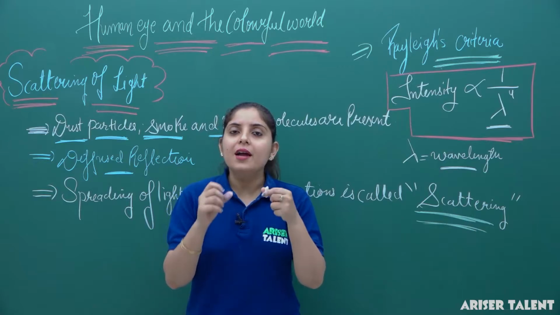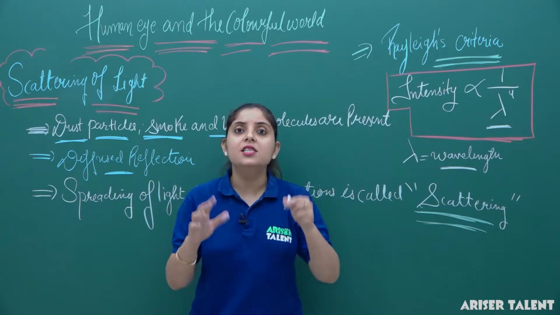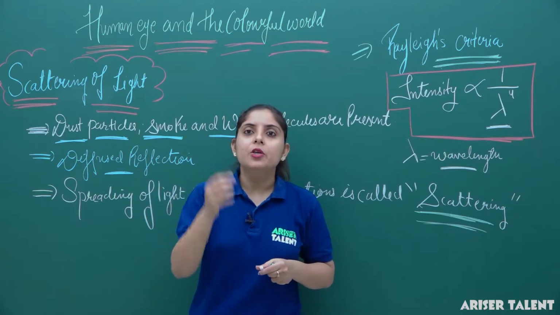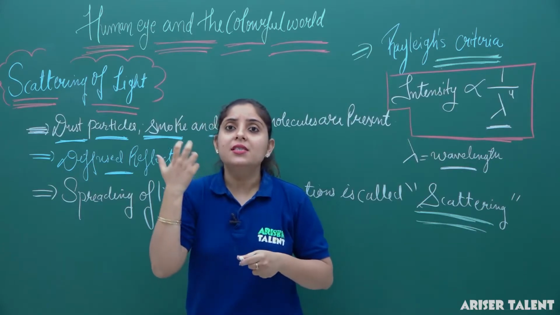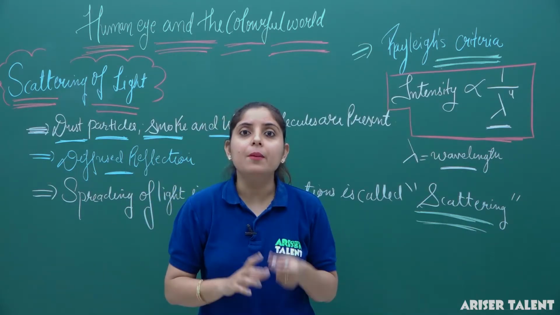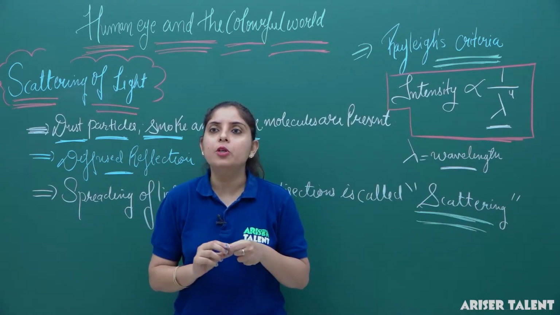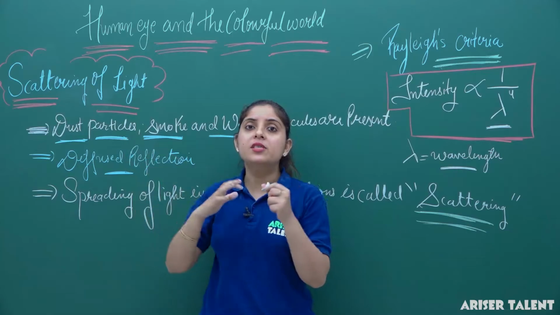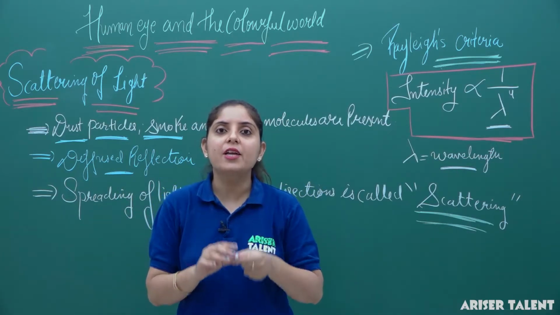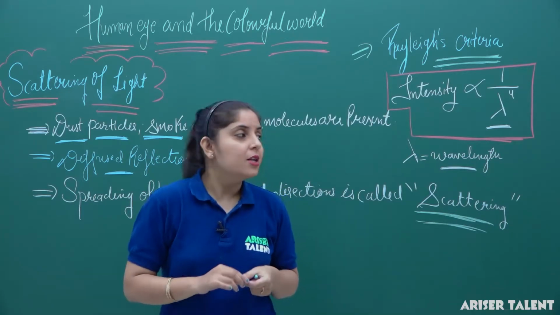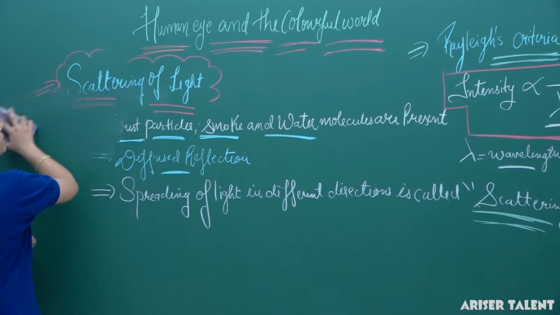Now, what other examples of the Tyndall effect can you observe in your day-to-day life? You have seen that in a dense forest, when a ray of light is coming, you can see the particles present in between. So actually scattering happens there. Scattering is happening because in the dense forest you have water molecules. After striking those water molecules, the light scatters in all directions. And the Tyndall effect is a phenomenon which is actually working on the scattering of light. So the first phenomenon we have is the Tyndall effect.